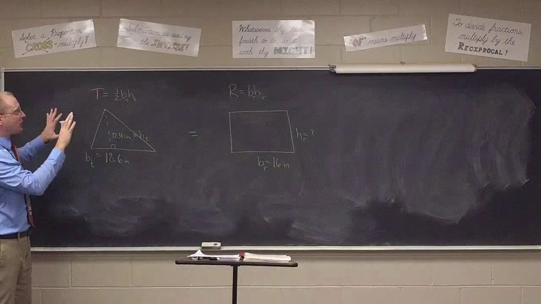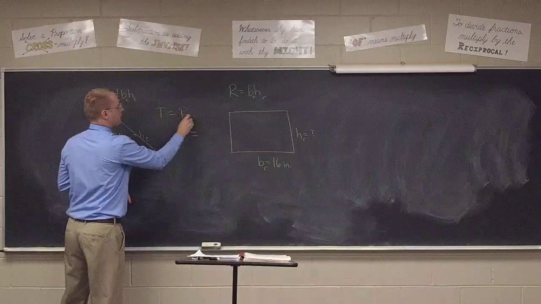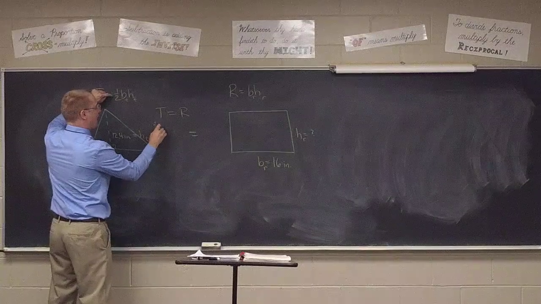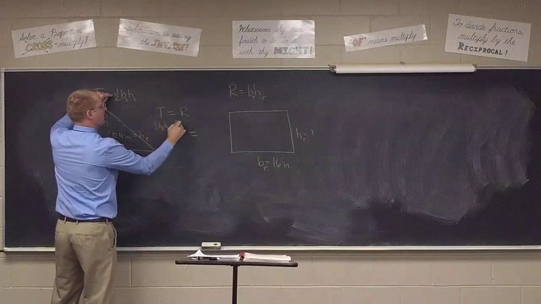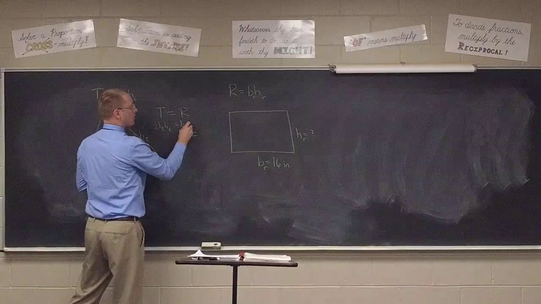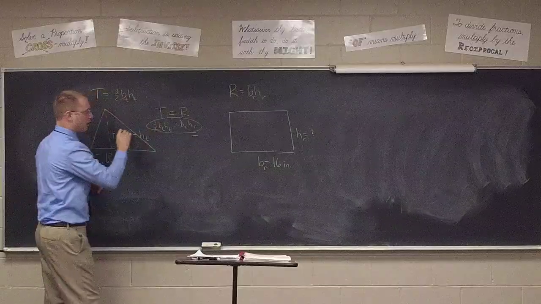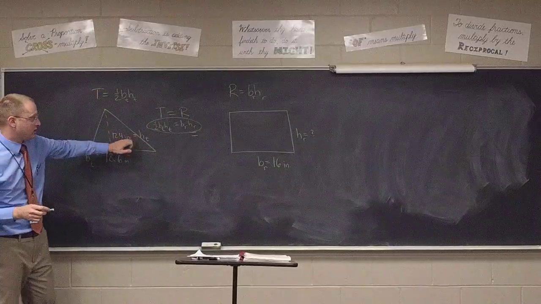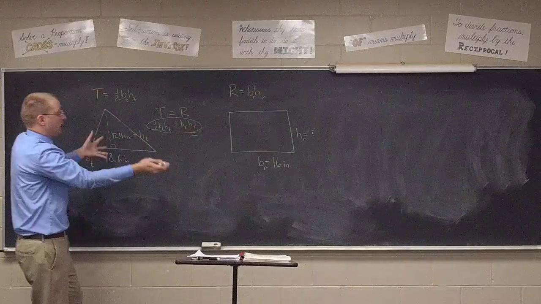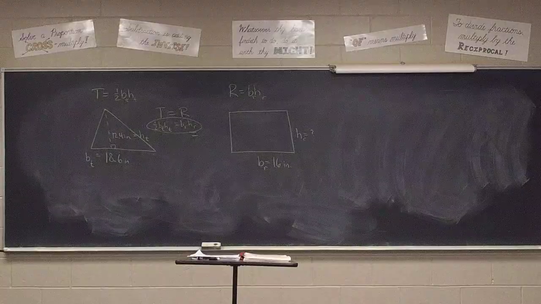But if they tell me the triangle equals the rectangle, then what that means is that a half B sub t, H sub t, must be equal to B sub r, H sub r. I know B sub t, I know H sub t, I know B sub r. All I'm missing is H sub r. Plug in the numbers, find the answer. You'll definitely want your calculator for this one.